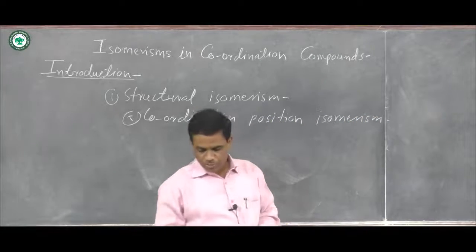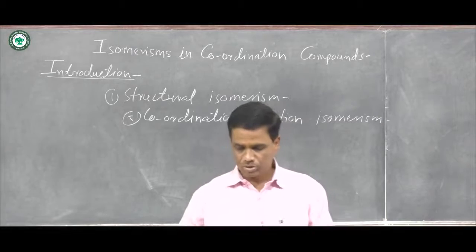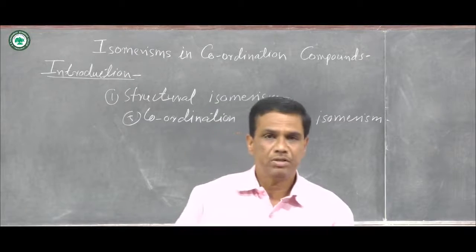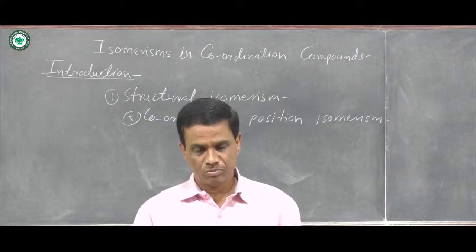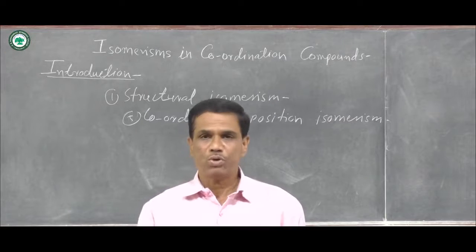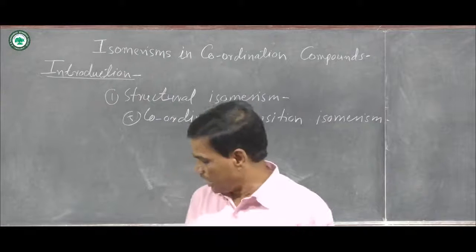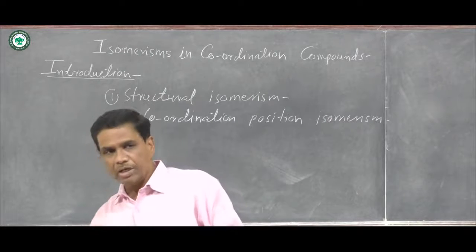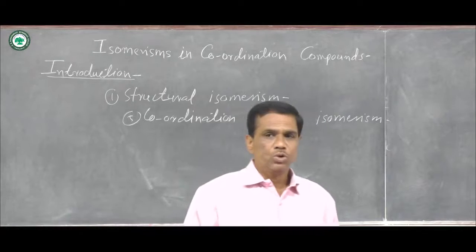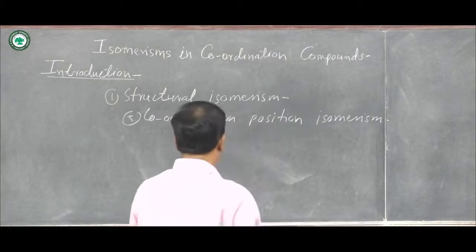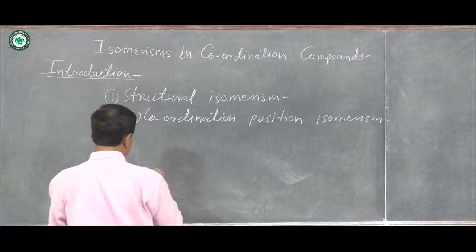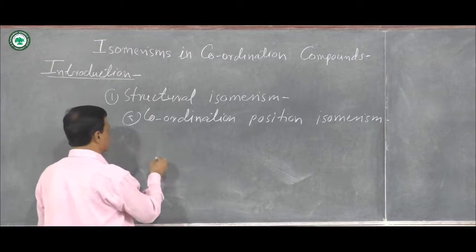In coordination position isomerism, multi-center coordination compounds are formed, meaning 2 or more than 2 central metal atoms are bonded, and in between these 2 metal ions ligands are present, and 2 types are formed. One is symmetric and the second is asymmetric.